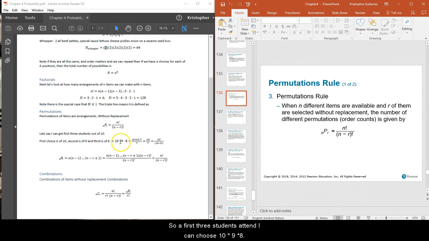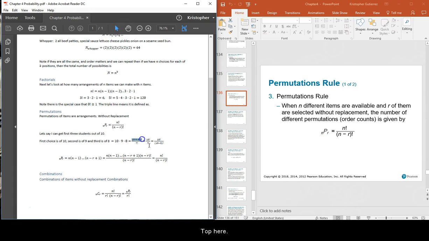So first 3 students out of 10, I can choose 10 times 9 times 8, which is equal to 10 times 9 times 8 times 7 factorial over 7 factorial. I can multiply by 7 factorial over 7 factorial. That's 1. That's perfectly fine. 7 factorial times 8 is 8 factorial. 8 factorial times 9 is 9 factorial. 9 factorial times 10 is 10 factorial. So on the top here is just 10 factorial. So 10 factorial over 7 factorial. That is equal to 10 factorial over 10 minus 3 factorial. Again, it seems very cumbersome, but it will become important later on, and we'll see why.